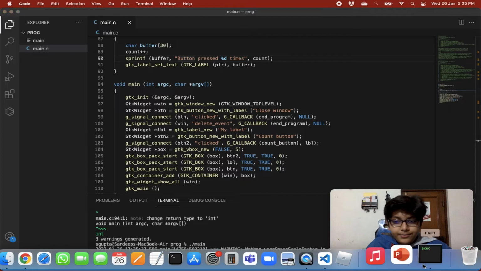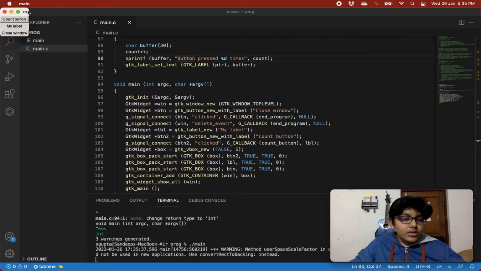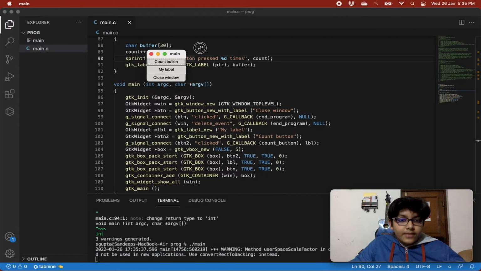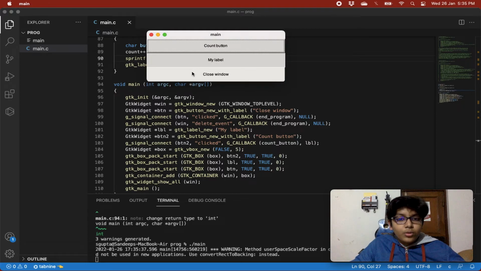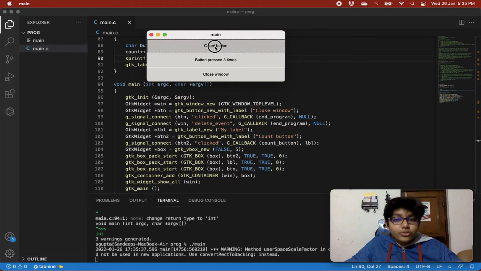And we just executed, and you can see guys over here that we have count button, label, and our close window button. Very slick. I press count button, and it is showing button pressed 1 times. Press it once again, 2 times, 3 times, 4 times, 5 times, and I can press this forever.